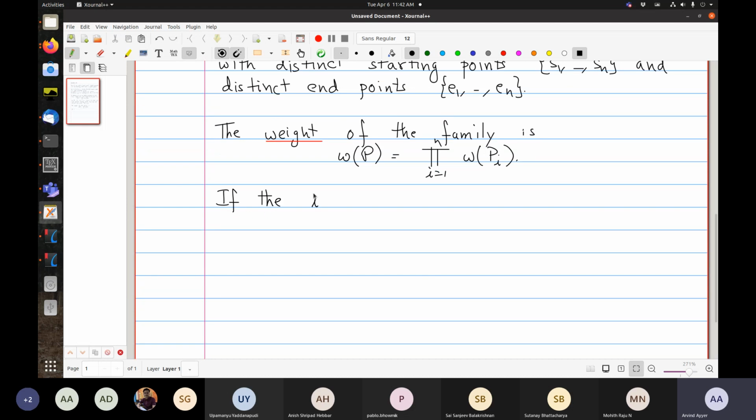We will say that the ith path starts at Si.